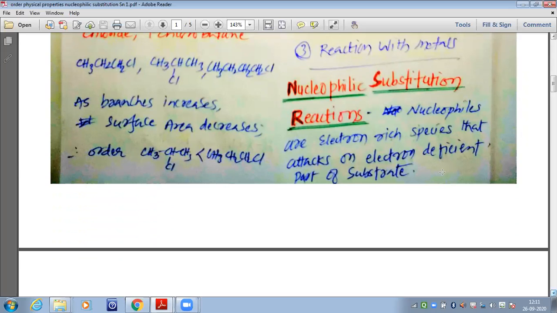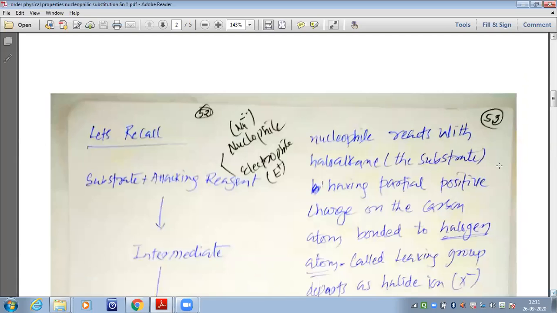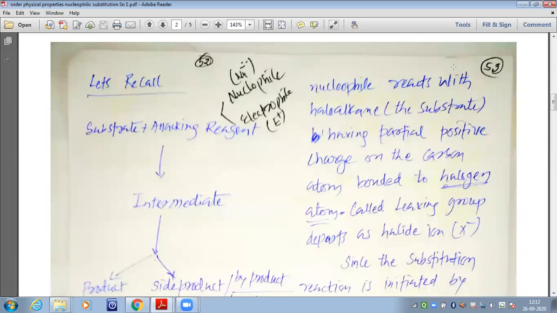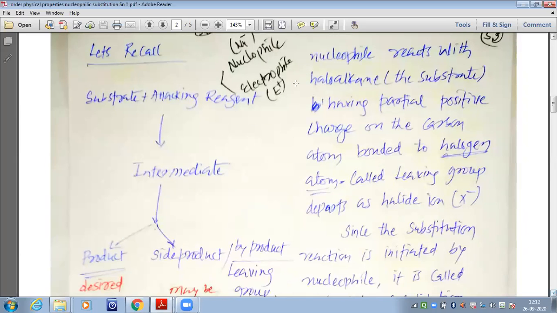These nucleophiles and electrophiles are generated because of the heterolytic cleavage of a bond. So now let us recall even some concepts from the 11th standard, my dear students. Let's look at this.